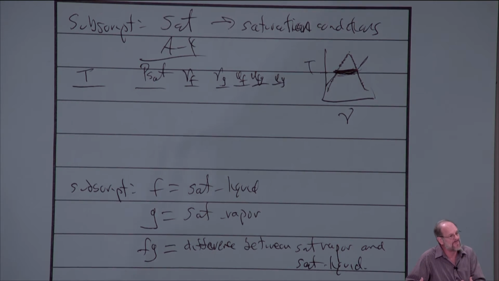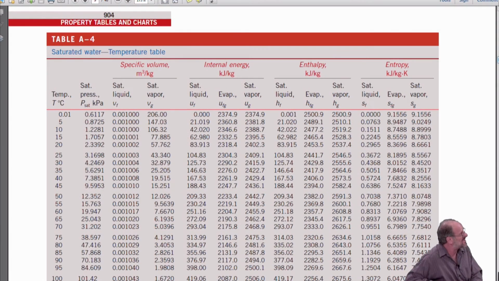So for the evaporation process, that is, as you move from a saturated liquid to a vapor, you get another column of data. Now, that data will exist for the other properties as well. You can see that there's a hf, hfg, hg. There's a sf, sfg, sg. Whenever you have the subscript fg, it's the difference between the two properties of saturated vapor and saturated liquid. All right, so it's just something that we need to be aware of. Any questions on that? Okay.